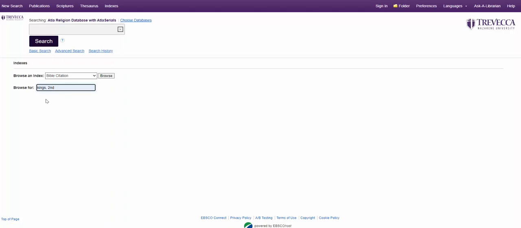Those that have multiple books, it will put them in the order, obviously numerically, but also will tag on how you verbalize it. So this is second, so it's 2ND. If you were looking at 1 Kings, it would be 1ST. Or third would be 3RD. So just keep that in mind.